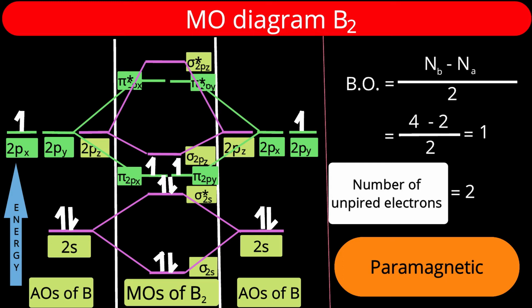So sigma symmetric 2pz orbitals from those two boron atoms will interact to produce one bonding and one anti-bonding molecular orbital. What is the symmetry for the px orbital? One lobe is towards us, the other lobe is away from us, and the internuclear axis is the z-axis. If we rotate that orbital around the internuclear axis, we will find the lobe away from us will come to the lobe towards us.